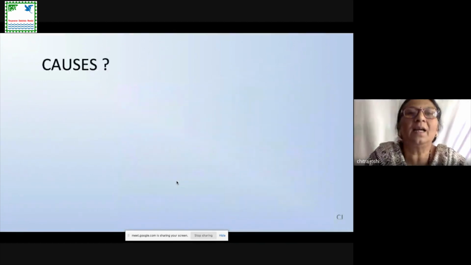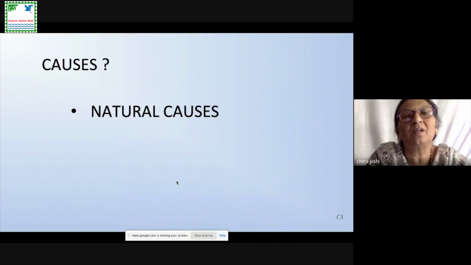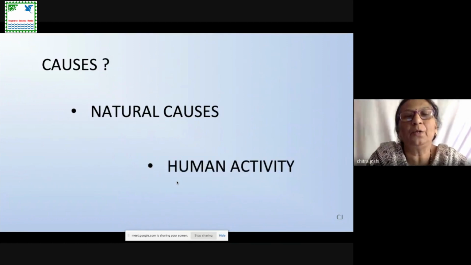The next slide is for the causes of this acid rain. What are the causes of the acid rain? There are two different causes for the acid rain. One is a natural cause. Natural cause means all natural activities are responsible for acid rains. The second is the human activity. Now, human activities are responsible for causes of this acid rain.